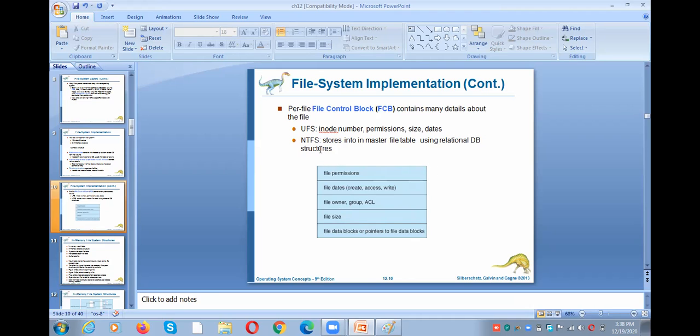All these things will be maintained in the form of a relational database. If it is NTFS, NTFS means New Technology File System. It is for Windows. UFS means Unix File System.